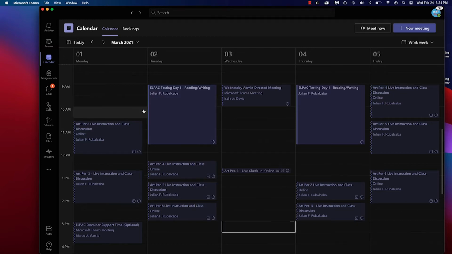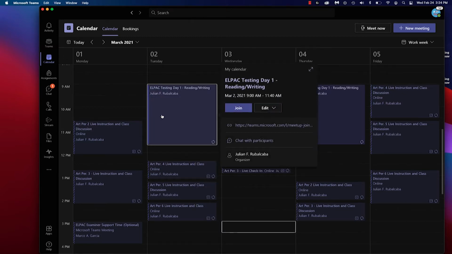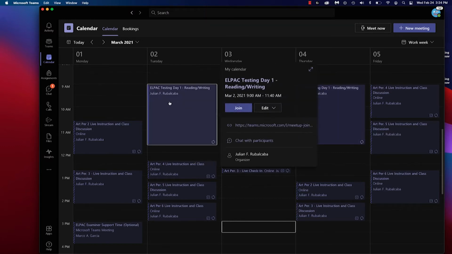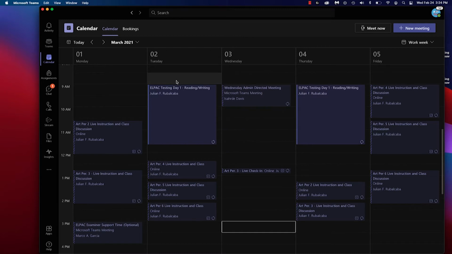All right. So you might have testing on Tuesday and you might also have testing on Thursday. I say you might, because not all students are going to have testing on these days. It's going to be certain students. So you want to keep an eye on your calendar. If this isn't showing up on your calendar, that most likely means you don't have testing on Tuesday and Thursday. If you normally have class during this time on Tuesday and Thursday, you'll still have class, but it'll be later in the day.